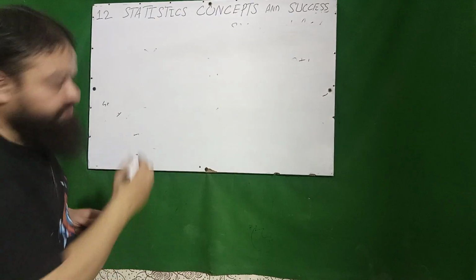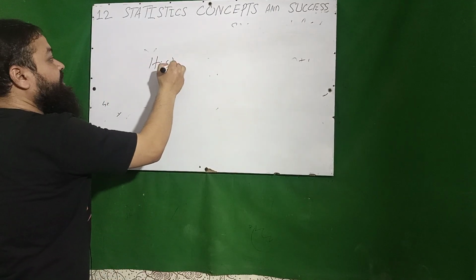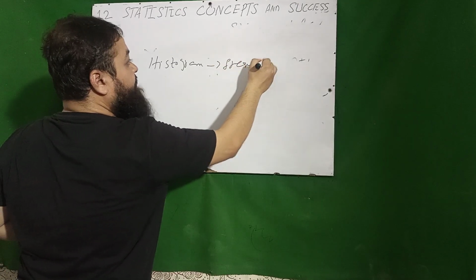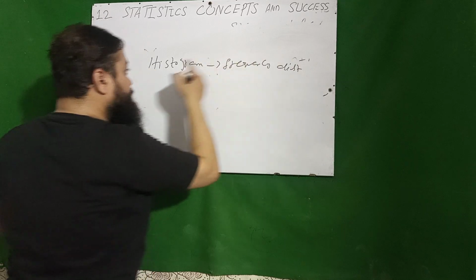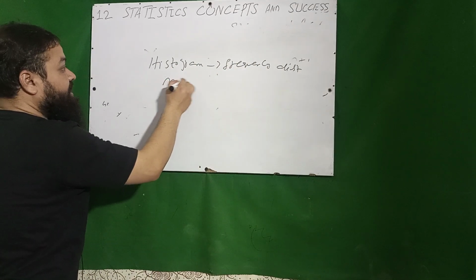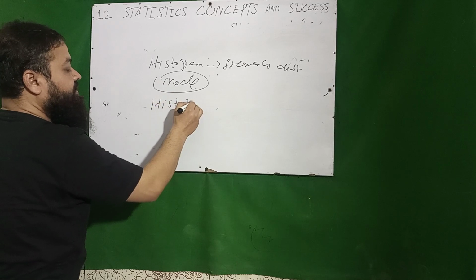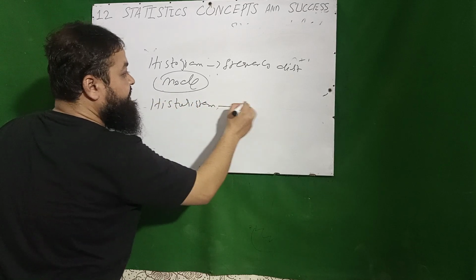Then the next question is histogram, which is the graph of the frequency distribution. A very important question. It is used to calculate mode graphically. It is used for mode. Then histogram, which is the graph of the time series data.